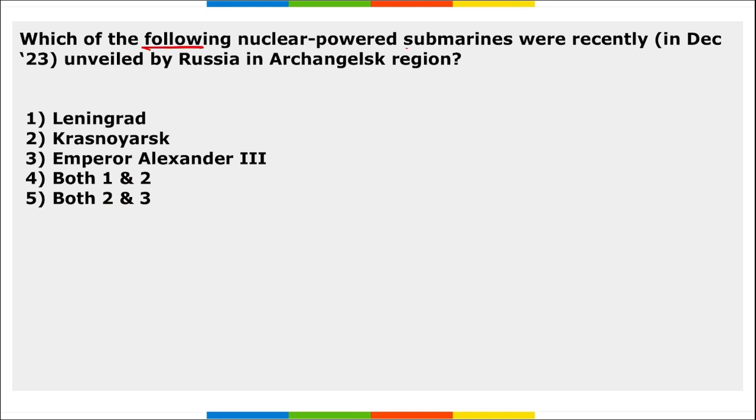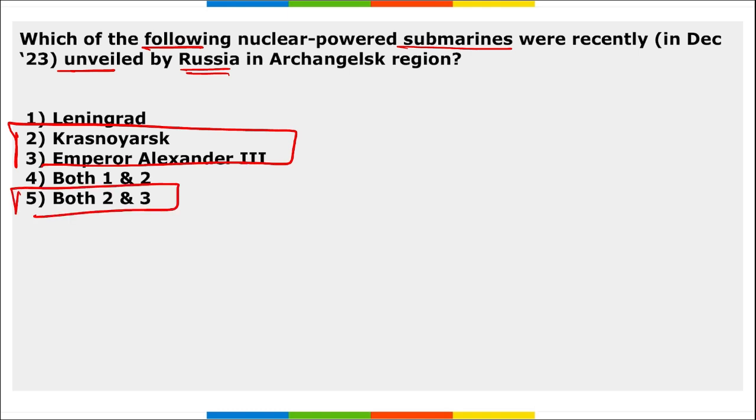Which of the following nuclear powered submarines were recently unveiled by Russia? So which are they? These two: Emperor Alexander III and Krasnoyarsk. These are the two nuclear powered submarines that were unveiled by Russia recently.